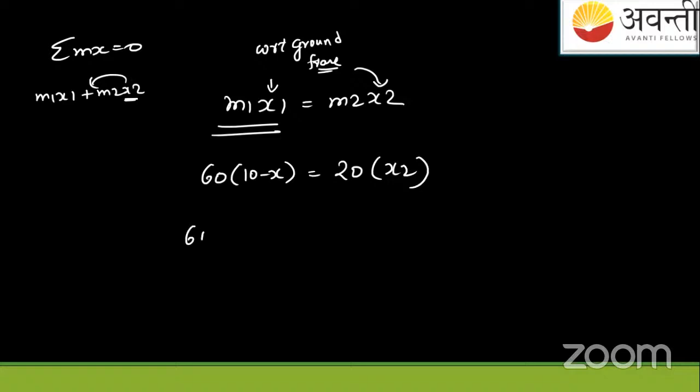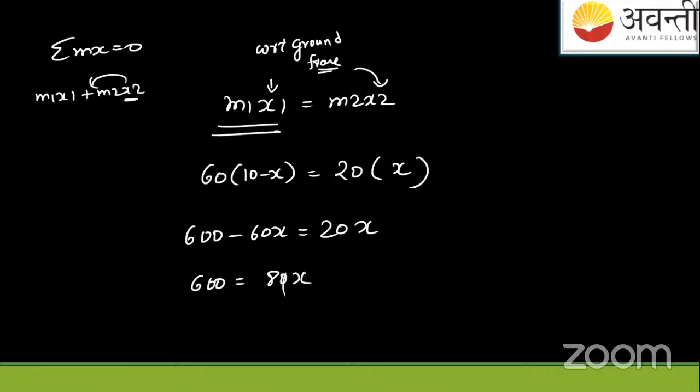So from here, 600 minus 60x plus 20 into x2. This is x2, but the x2 value is x. That's why the remaining x1 is 10 minus x. Now when you solve this, 600 equals 80x.